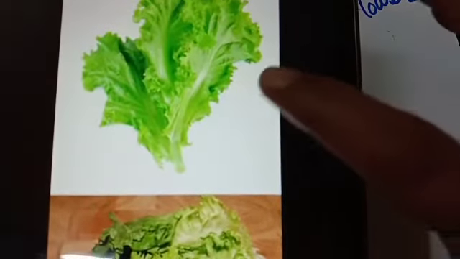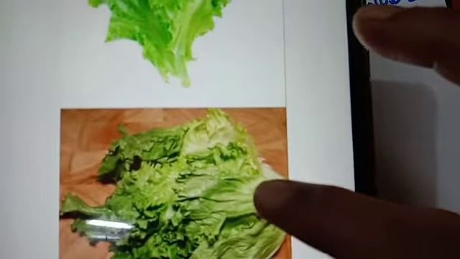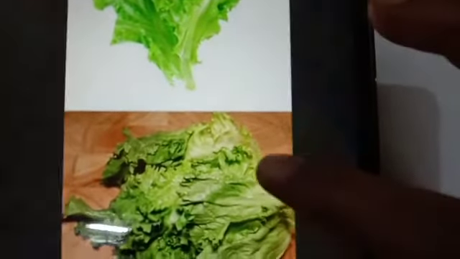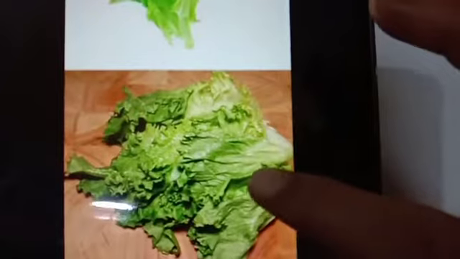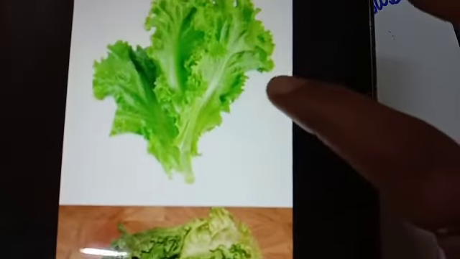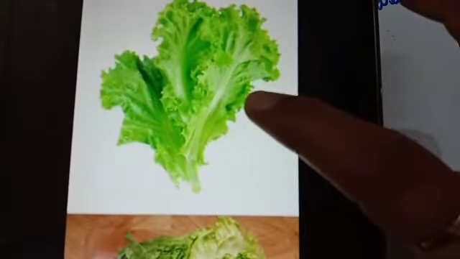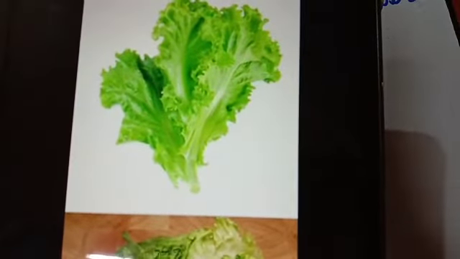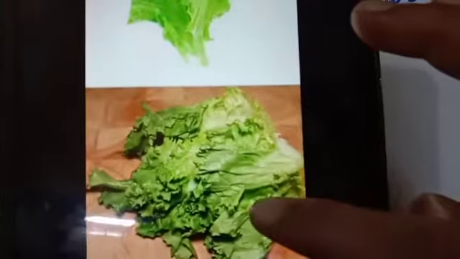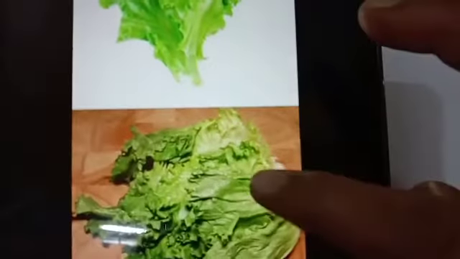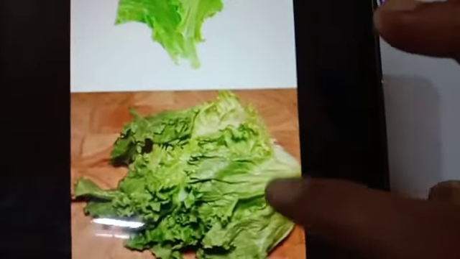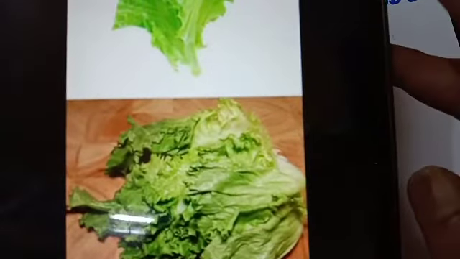See, this is fresh spinach, and from here water comes out. This is not fresh, this is fresh. So if we keep it outside, the water present in the vegetable will come out due to hypertonic. And when the water comes out of the vegetable, it becomes like this, which is not fresh.